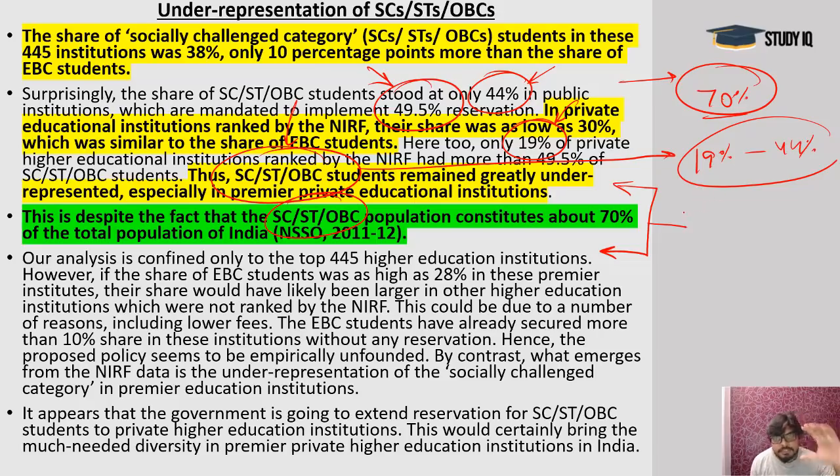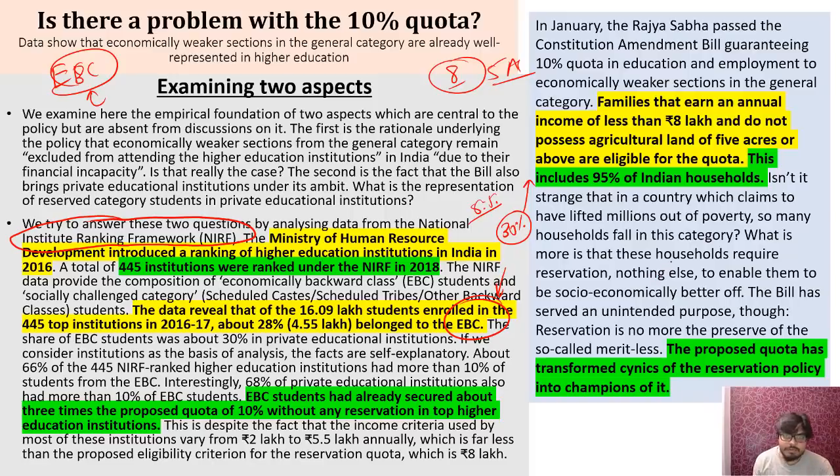And you see, in the present system, the poorest of the poor, meaning the poor students belonging to the general category, are also not getting a fair share, and the students who are socially backward are also not in sufficient numbers. So both are having trouble. Now, because of the present criteria of 8 lakh annual income and 5 acres of land, 95% of Indian students have become part of this particular category.